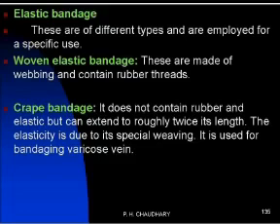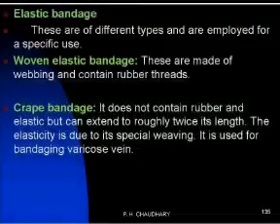They are elastic, so they provide maximum support and protection in bandaging the various veins. So it is called the crepe bandage and does not contain rubber. When it contains rubber, then it is called the woven elastic bandage. Crepe bandage does not contain rubber and can extend to double its length, that is elasticity.